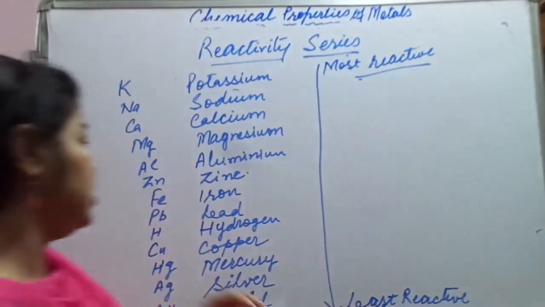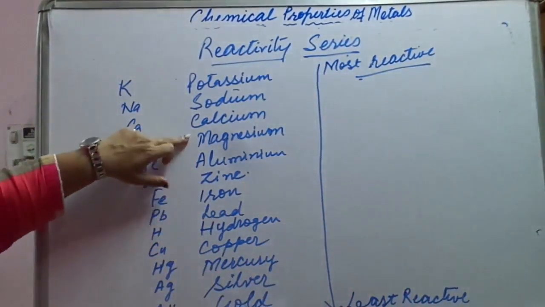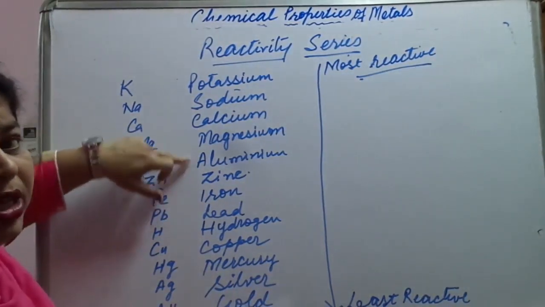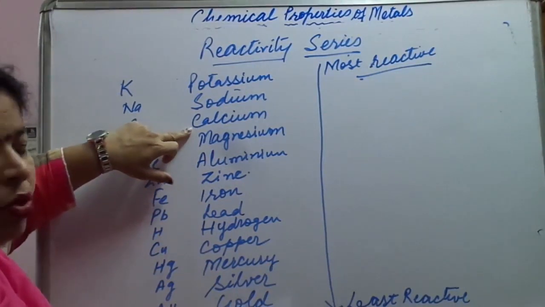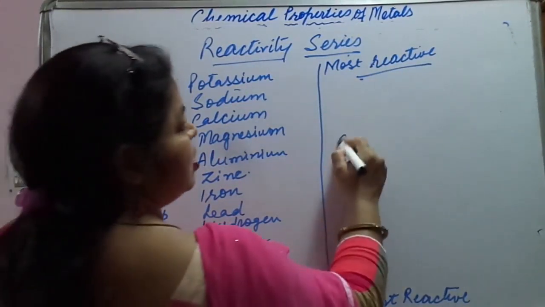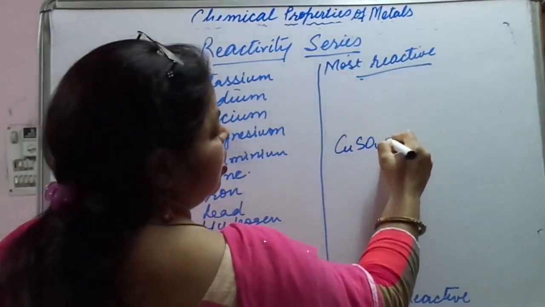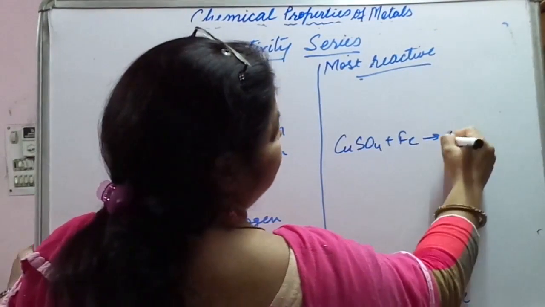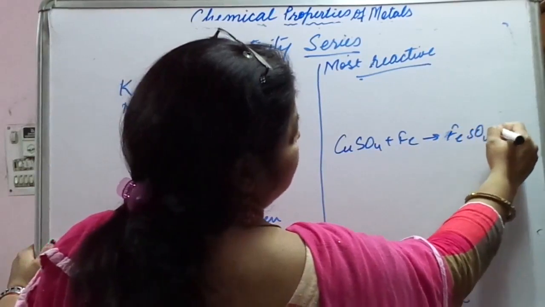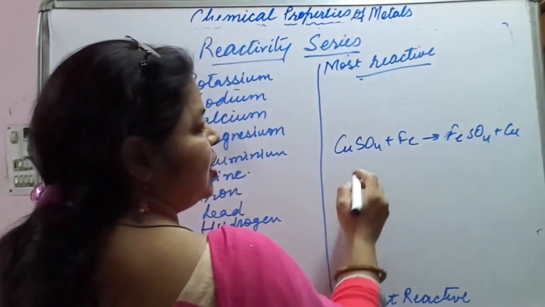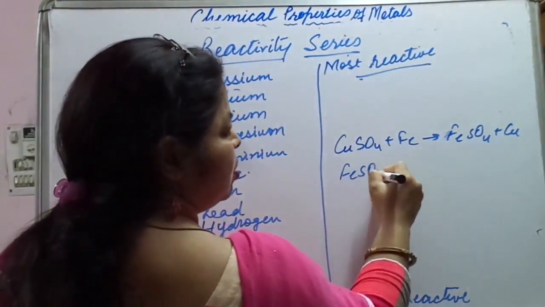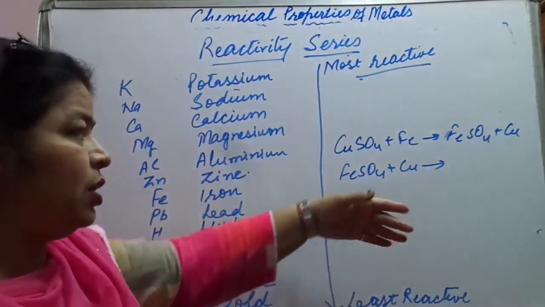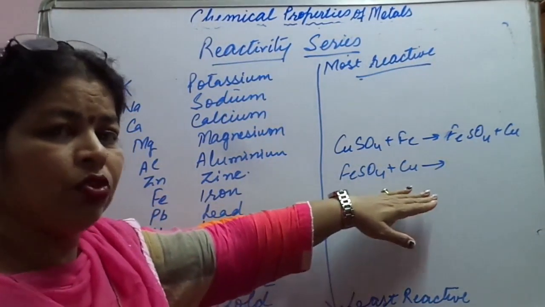Now let us see here, aluminium and magnesium. Magnesium can displace aluminium, but aluminium cannot displace magnesium. Like the reaction that we did, CuSO4 plus Fe, arrow, what will be formed? FeSO4 plus Cu. But if it is written like this, FeSO4 plus Cu, then what do you think, will the reaction go?